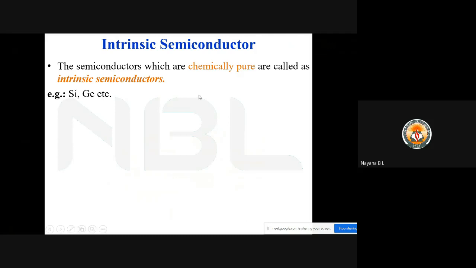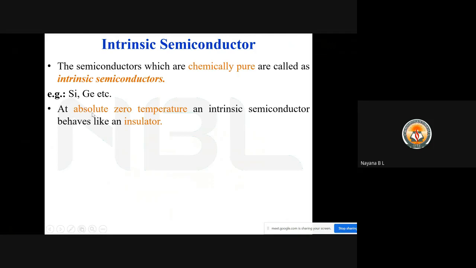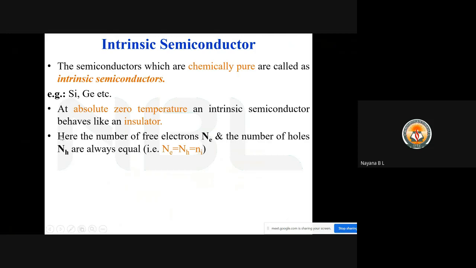The semiconductors which are chemically pure are called intrinsic semiconductors. Example: silicon, germanium, etc. At absolute zero temperature, an intrinsic semiconductor behaves like an insulator. Here the number of free electrons represented by Ne and the number of holes represented by Nh are always equal.